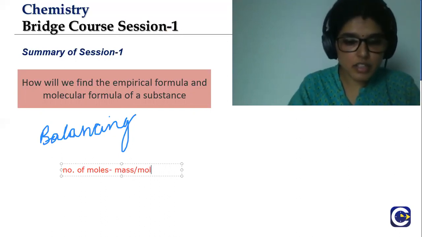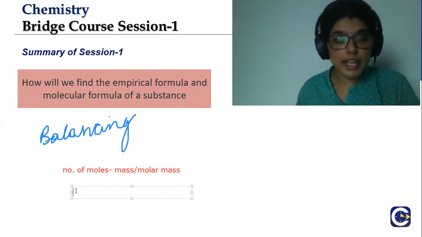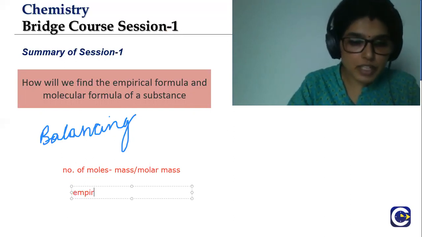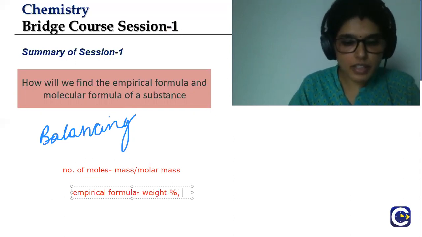Mass divided by molar mass will give you the number of moles. What else did we look at? We also looked at how to find out the empirical formula using weight percentage and mass ratio.